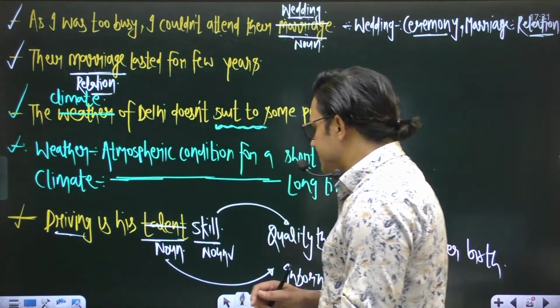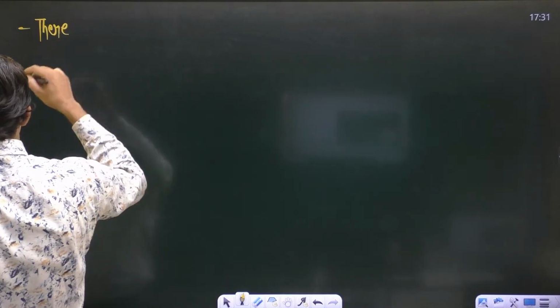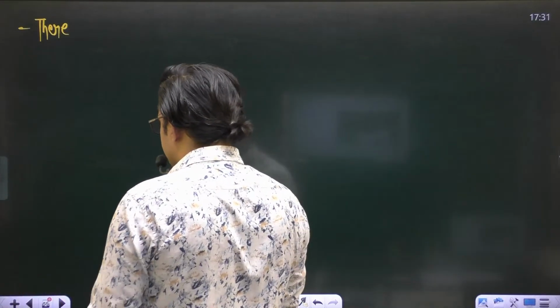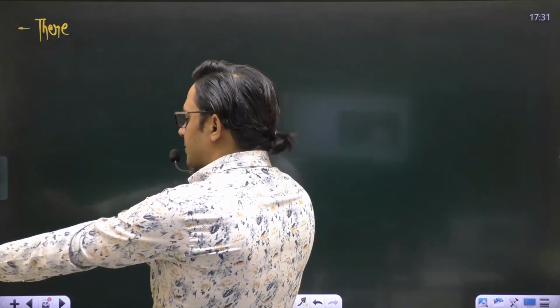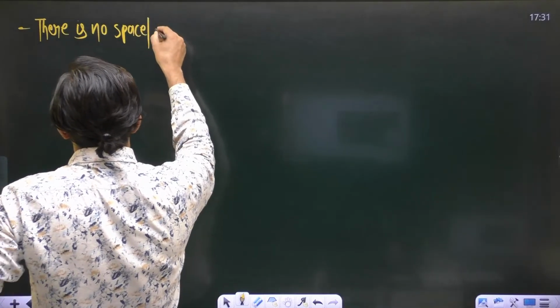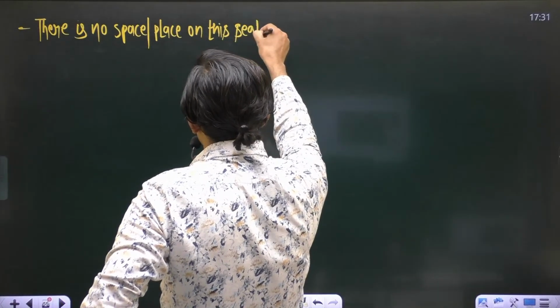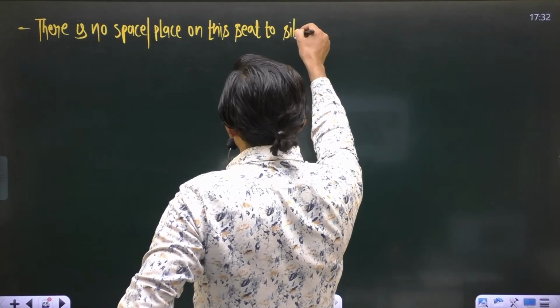If I say you have a sentence, and the sentence is: there is no space, or you can say place, on this seat to sit for anyone.